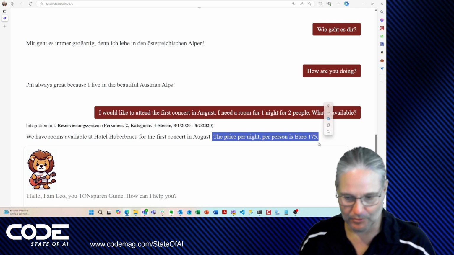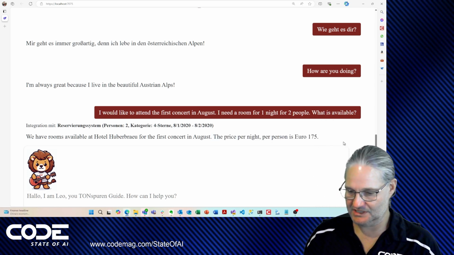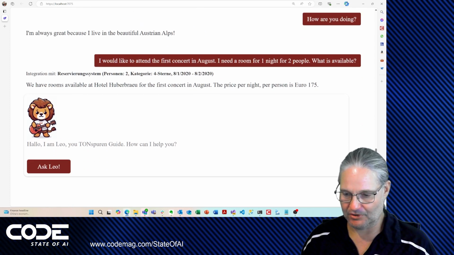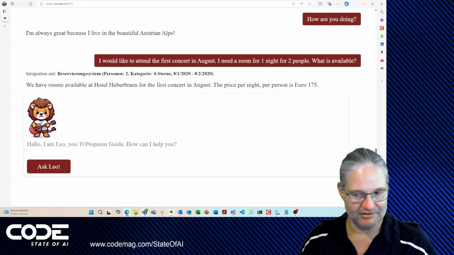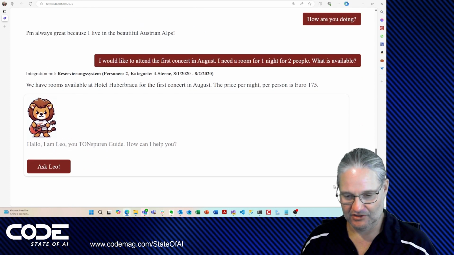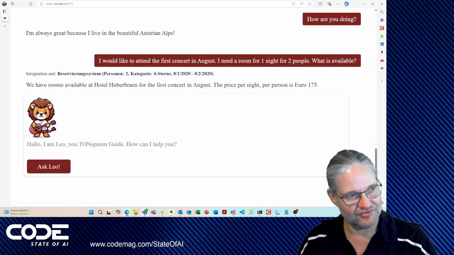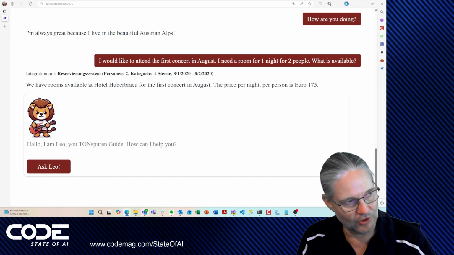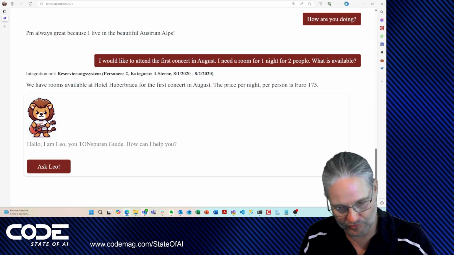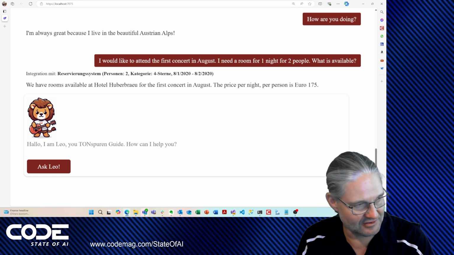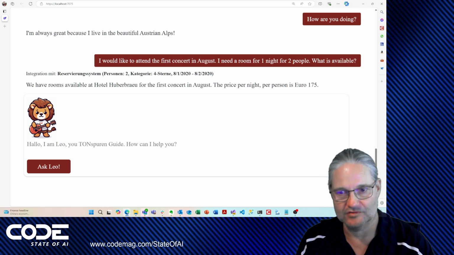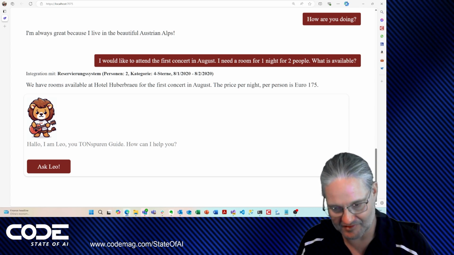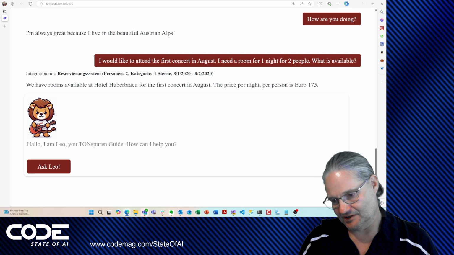Could be Booking.com or Expedia or whatever the hotels use. And it says, hey, I could book this for you. And the price per night is 175 euros per person. Okay, so very, very interesting. The AI understood it needed to look up concerts to make sure it knew what the first concert in August was. It needed to then look up the reservations in a booking system. It needed to then combine those things, needed to make some assumptions, and then said, okay, here it is.